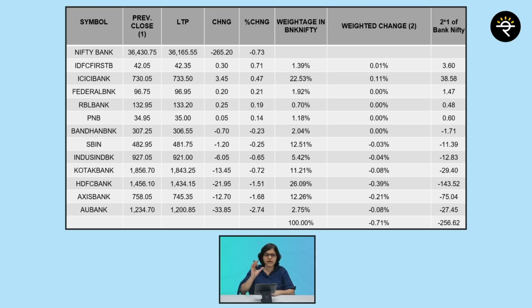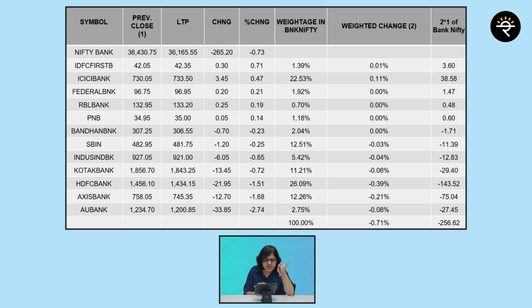Now, let's check this data. By the way, this is real data which I pulled out from the system. You can see that on Friday, 25th of February, Bank Nifty closed at 36,430.75. And when I was pulling out the final data on Monday, the LTP of Bank Nifty was 36,165.55.